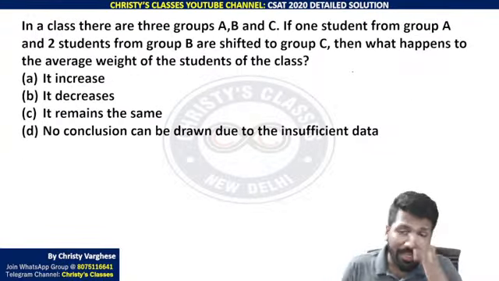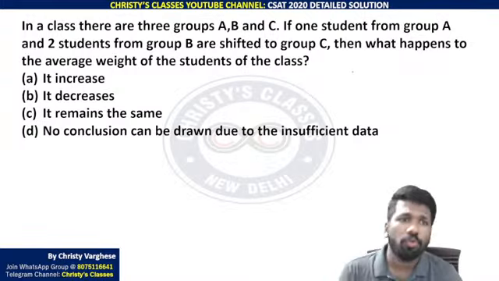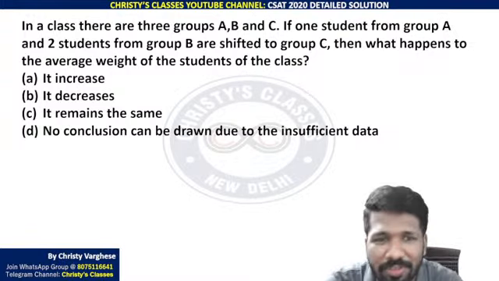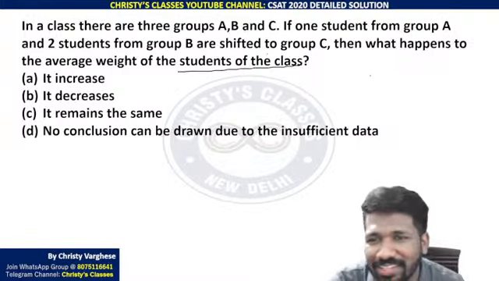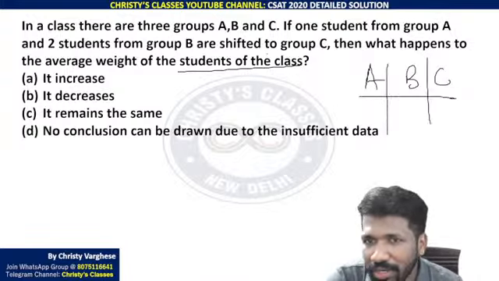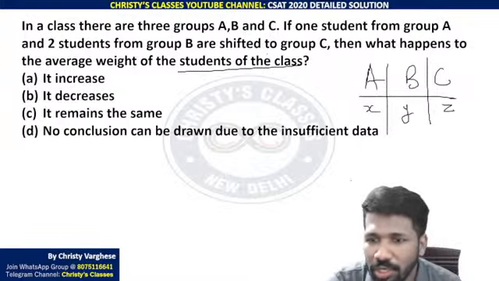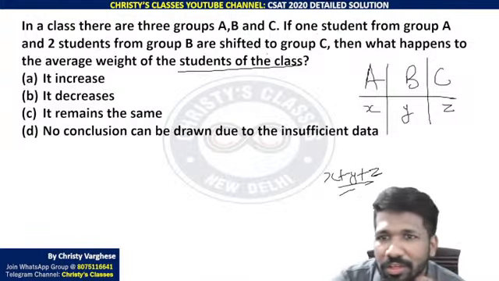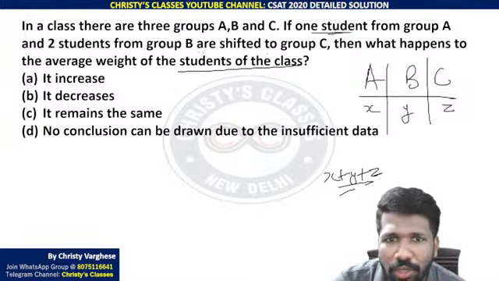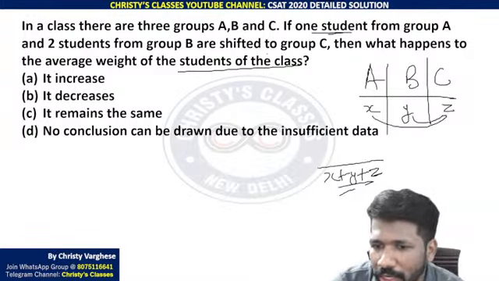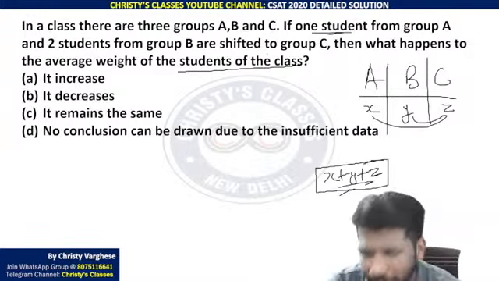So in a class there are 3 groups A, B, C. If one student from group A and 2 students from group B are shifted to group C, what happens to the average weight of the students of the class? A, B, C, 3 groups in the class itself. So whatever the number of students, say X, Y, Z be the number of students, total students is X plus Y plus Z. If you are shifting one student from A to C and 2 students from B to C, that is not going to affect the total students, because the total will still remain X plus Y plus Z itself.